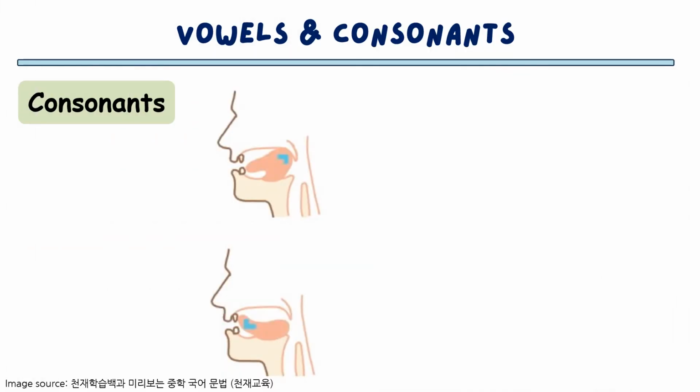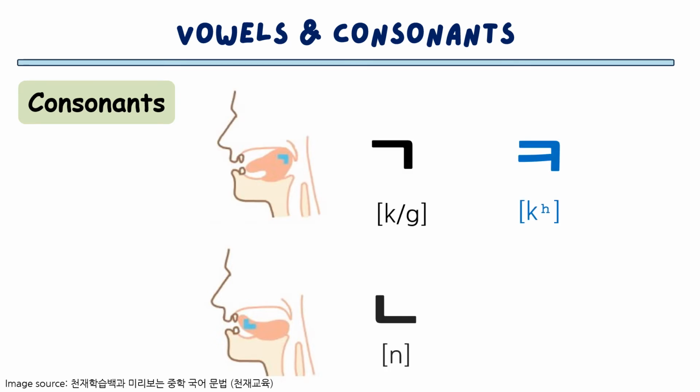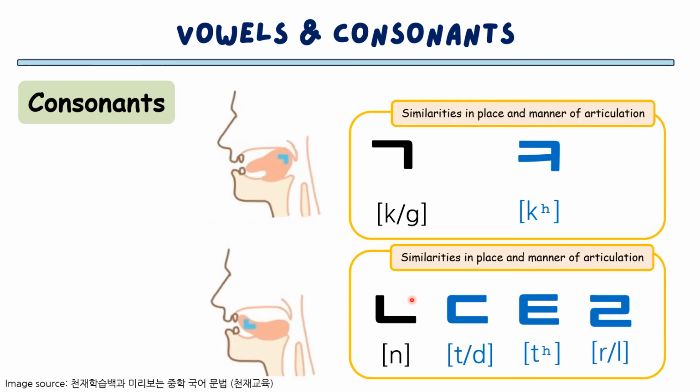Other consonant letters were made from these 5 basic letters like this. For example, let's see these two. The first one, an n sound, and the second one, a d sound. They are pronounced using the same speech organ at the same place in the mouth. But this is stronger than this sound. To show this, the letter for the d sound was made by adding one more stroke to the letter for the n sound. This principle applies to other consonants too, like this.